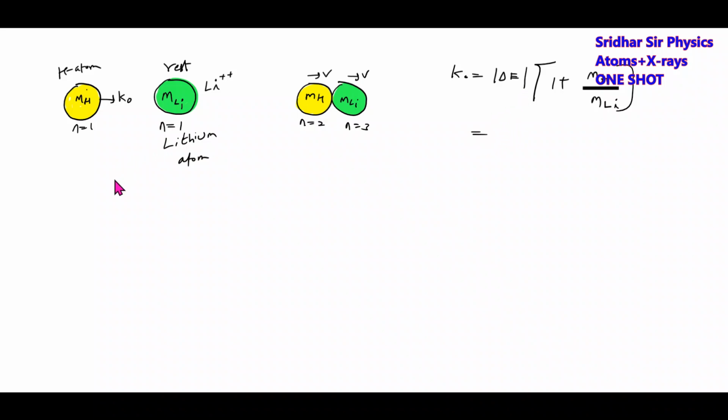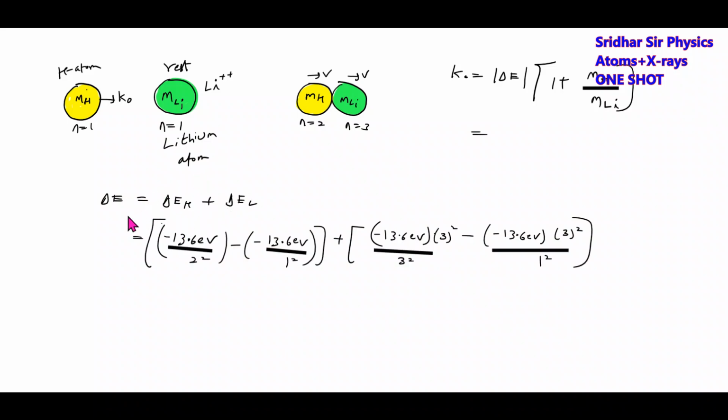What is delta E? Delta E we have to calculate like this. Delta E for the hydrogen atom is the difference in energy. How to calculate the excitation energy? The hydrogen atom should move from the first excited state to the second excited state. Then there is the energy one.